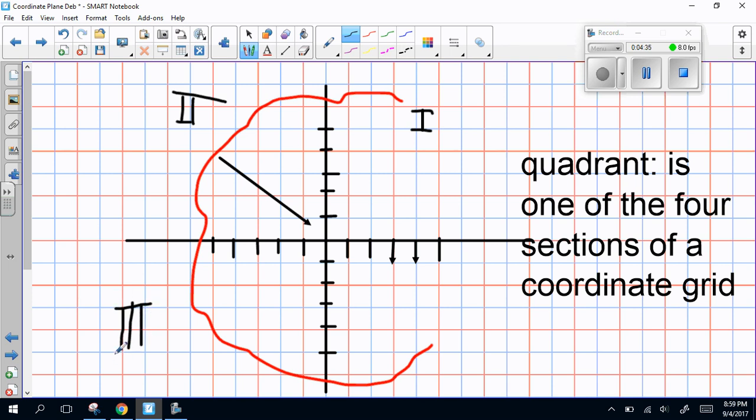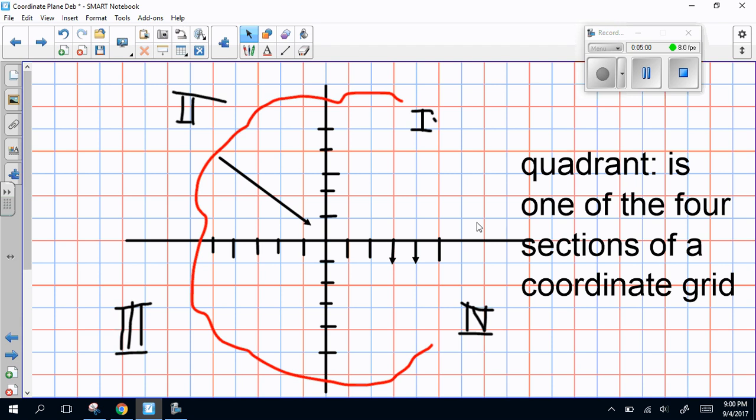And then over here, this is quadrant 4. So the quadrants are numbered, not using Hindu-Arabic numerals that we usually use, but they're numbered using Roman numerals. So remember, we're going to number the quadrants starting here at quadrant 1, drawing that big old letter C because it's a coordinate grid. So 1, 2, 3, 4.